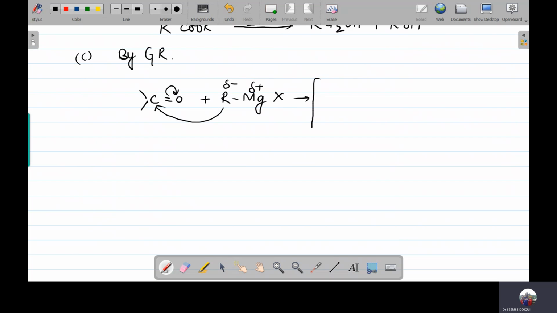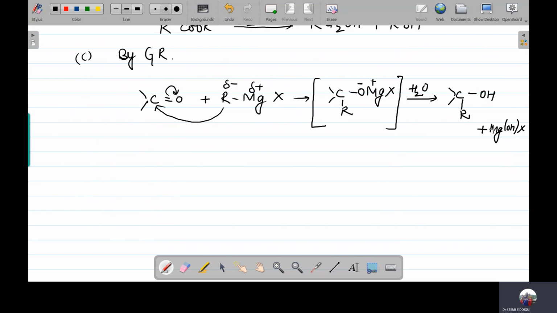So first of all, we are going to have the adduct. What will be the adduct? OMgX. Oxygen is going to have the negative charge and Mg is going to have the positive charge. It will undergo hydrolysis. You are going to get the alcohol plus Mg(OH)X. So this is the general preparation method I am saying.